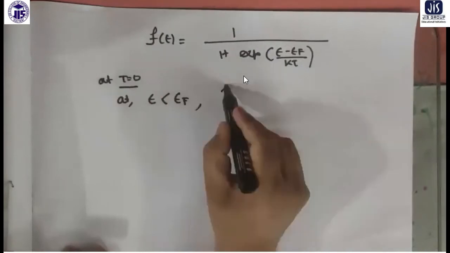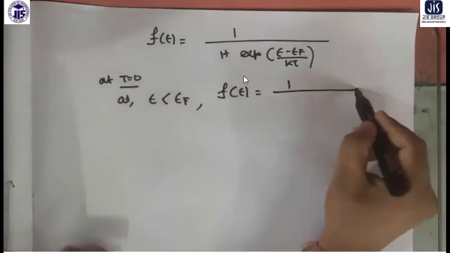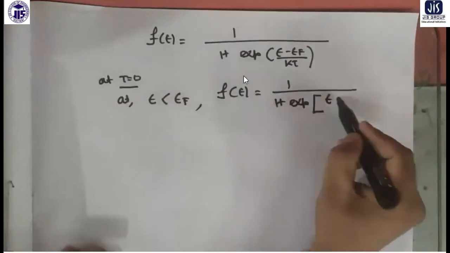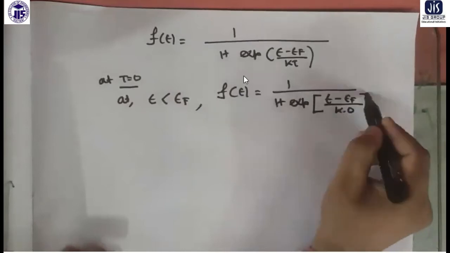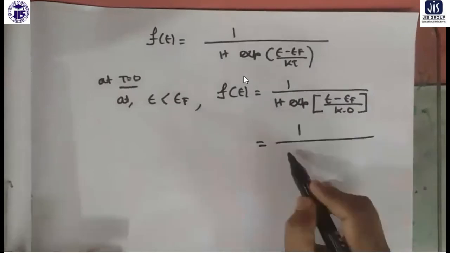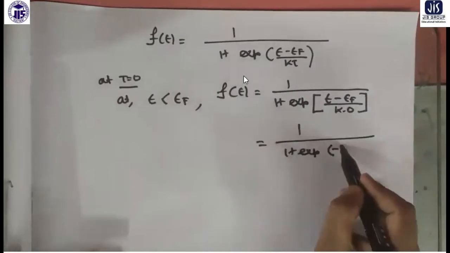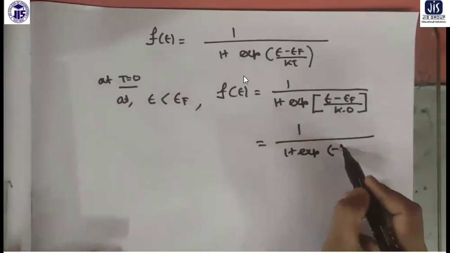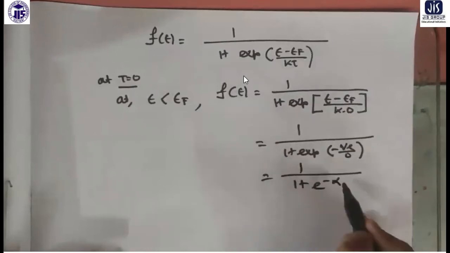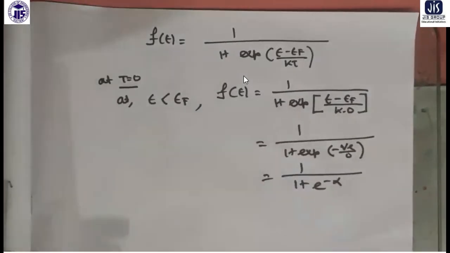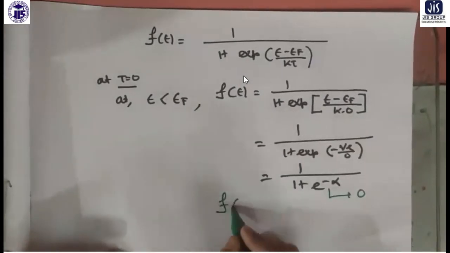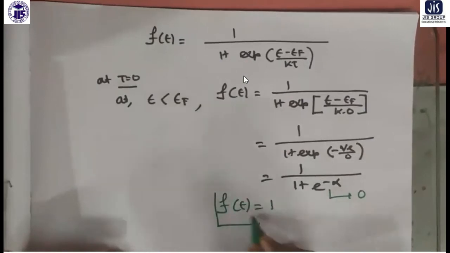If you do the calculation, it is 1 by 1 plus exponential of (E minus EF) by K into 0. Now E less than EF means 1 plus something negative by 0. I may call it 1 by 1 plus e to the power minus infinity, and e to the power minus infinity means this term is going towards 0. So the distribution function, that is the occupancy, is equal to 1.